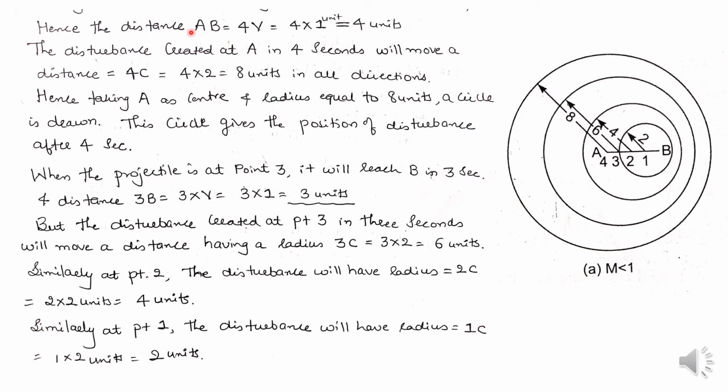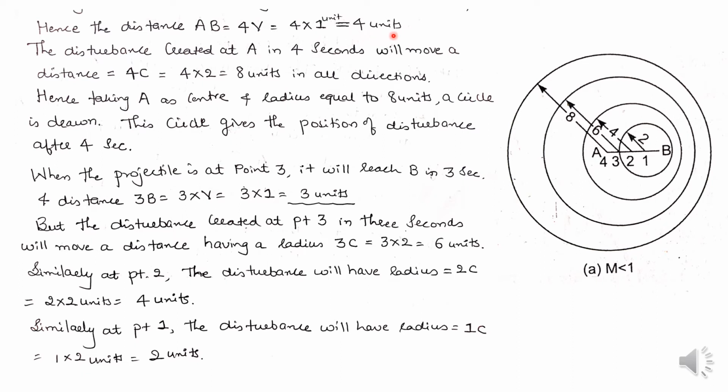Distance AB is equal to 4V, because this V indicates the velocity of the body which is moving in a stationary fluid. That means the projectile is moving here. So the distance AB is equal to 4V, because the projectile, a solid body, is moving from A to B. For that purpose I have written distance AB equal to 4V, where V is equal to 1 unit. So it is 4 units.